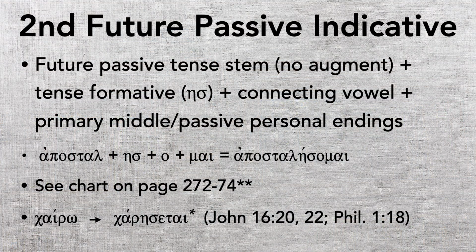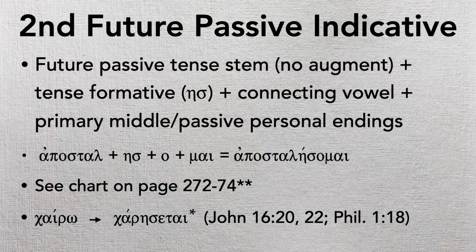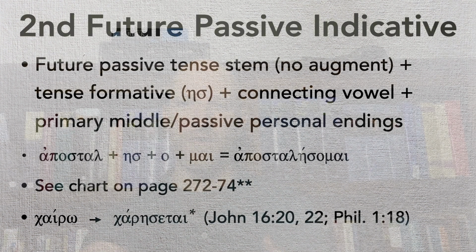There is a pretty thorough chart in the Mounce textbook on pages 272 to 274 that has a bunch of these different patterns on it you might want to look at. But I only know of one word that shows up 50 times or more in the New Testament that appears in this second future passive form, and it's chairo, which becomes charesetai, okay? It shows up a few times there, so don't worry about that too much. Just know that this is another wrinkle that shows up very rarely.